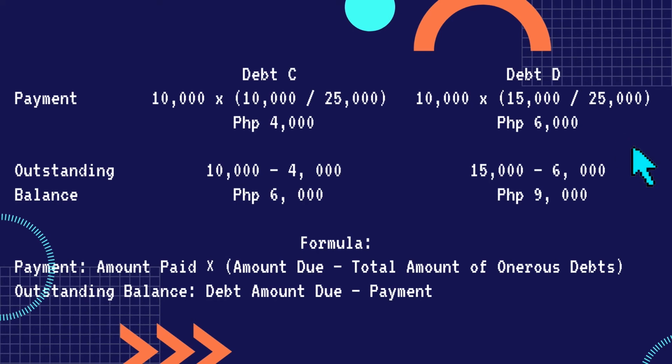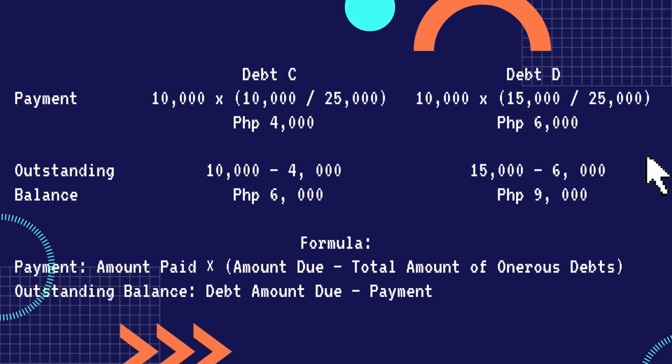Let us look into this table. In this solution, we calculate the proportional payment for the two debts by multiplying the amount paid by the amount due over the total amount of onerous debts. So for debt C, 10,000 multiplied by 10,000 divided by 25,000 is equal to 4,000 pesos. For debt D, 10,000 multiplied by 15,000 divided by 25,000 is equal to 6,000 pesos.